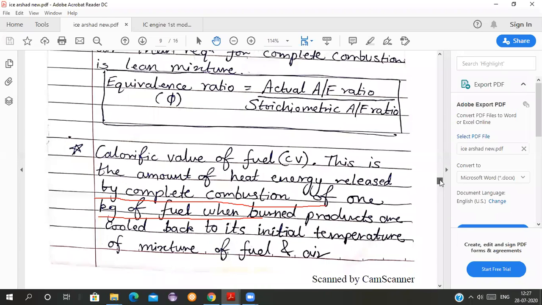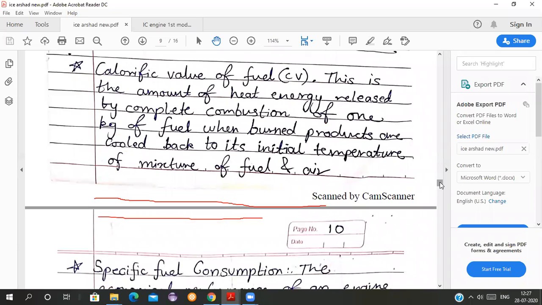Whether it is petrol or diesel, it doesn't make any difference, or whether it is a gas, whether it is LPG or CNG, it doesn't make any difference. Calorific value of fuel is the amount of heat energy released by complete combustion of 1 kg of fuel when products are cooled back to the initial temperature of the mixture of fuel and air.